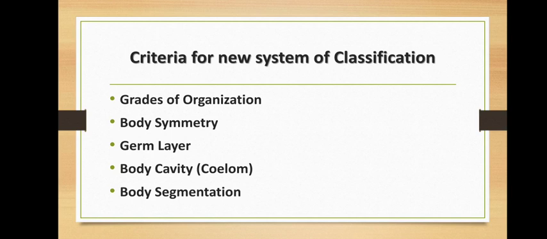This system of classification is based upon some criteria like grades of organization, body symmetry, germ layer, body cavity, which is also called as coelom, and body segmentation. So let's take a deep look into what exactly these criteria are.